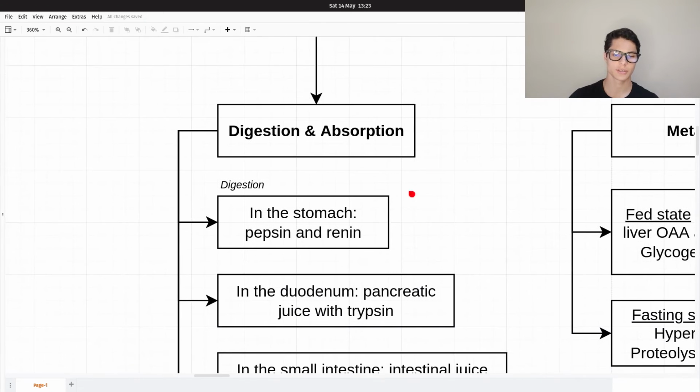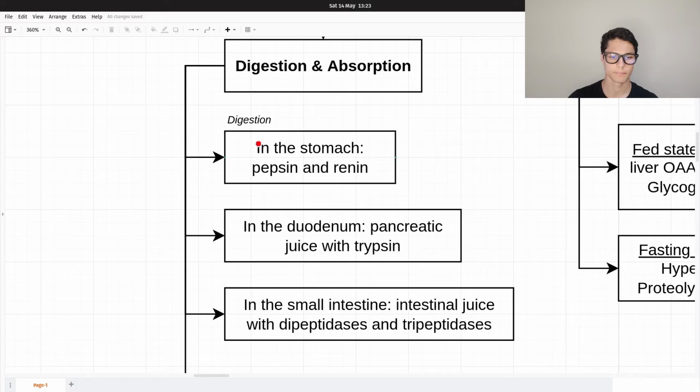We have the digestion and absorption. In the stomach, we have pepsin and renin. Pepsin and renin are used to digest the proteins into amino acids. They attack the bonds between the amino acids and destroy them, releasing peptides and even single amino acids.